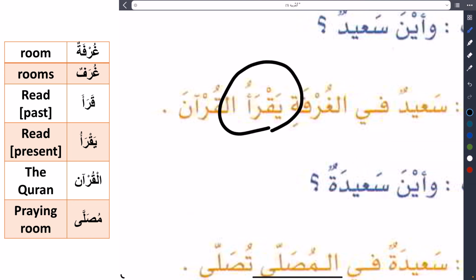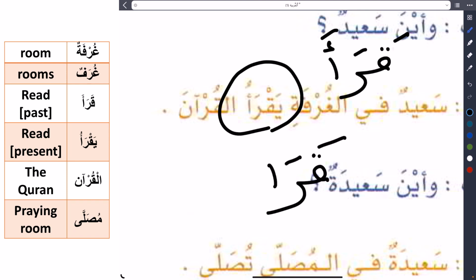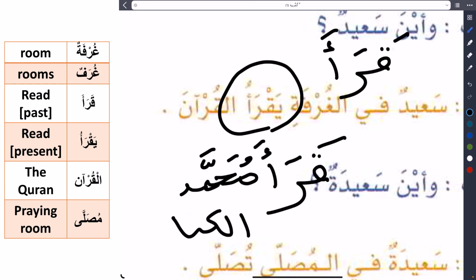We just said it's qara'a. Let's write qara'a. That's read. Who read? Muhammad read. So let's write Muhammad. What's the thing that has been read? This is the book. Al-Kitab.